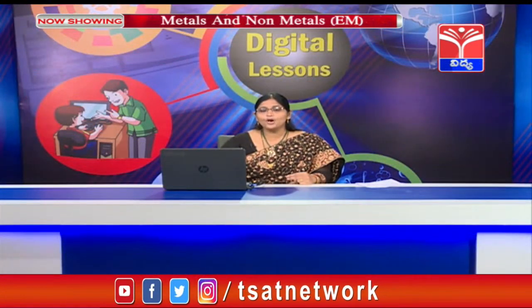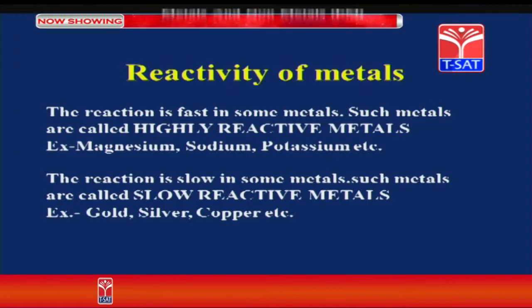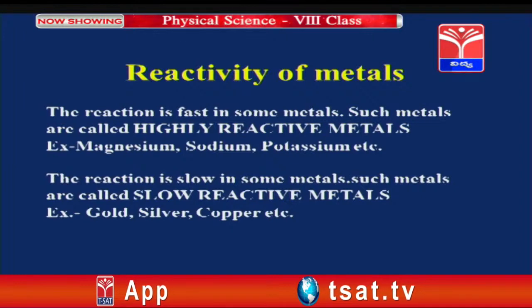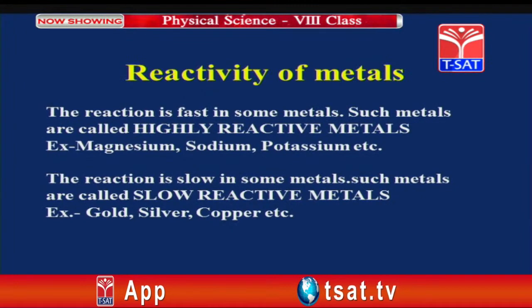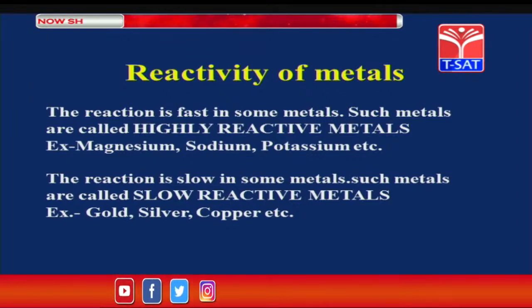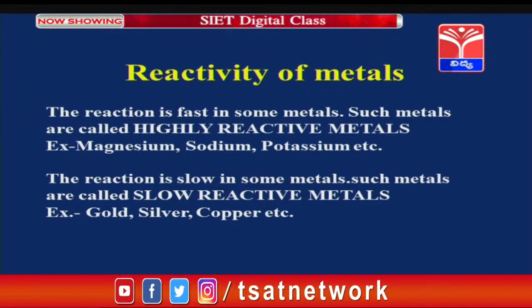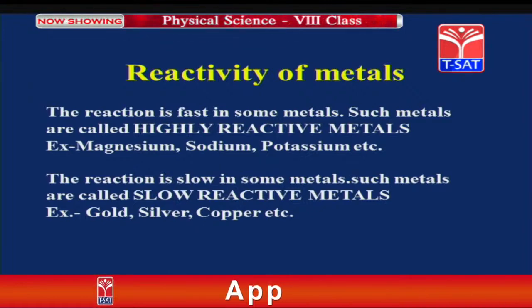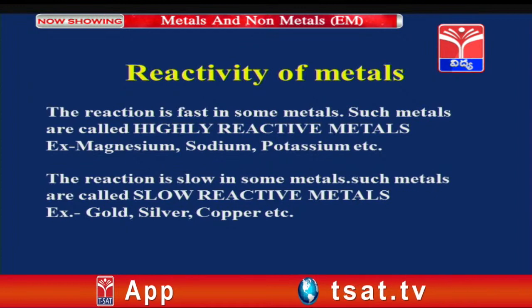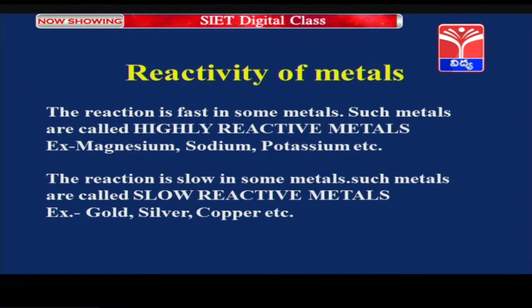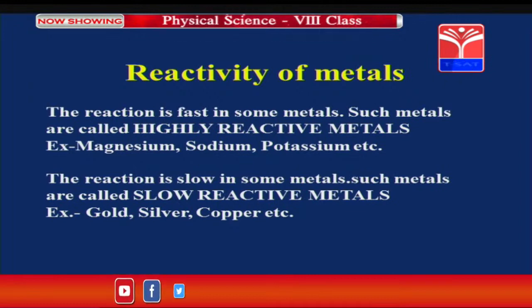Let us now move on to the next topic, that is reactivity of metals. What is meant by reactivity of metals? See here, children, in case of some metals, the reaction is very fast. So those metals are called highly reactive metals. Examples are magnesium, sodium, potassium, etc. Whereas the reaction is slow in case of some metals, and those metals are called slow reactive metals. What are the examples? Gold, silver, copper, etc.